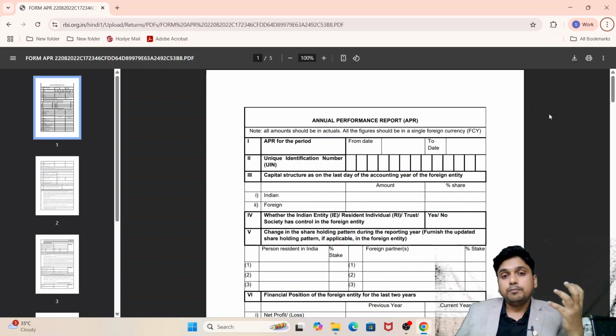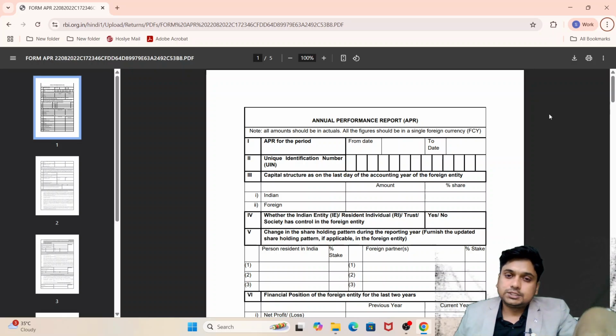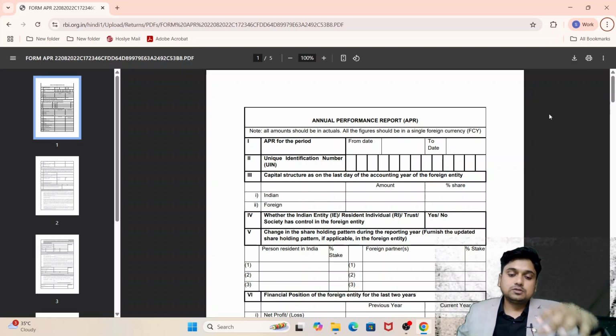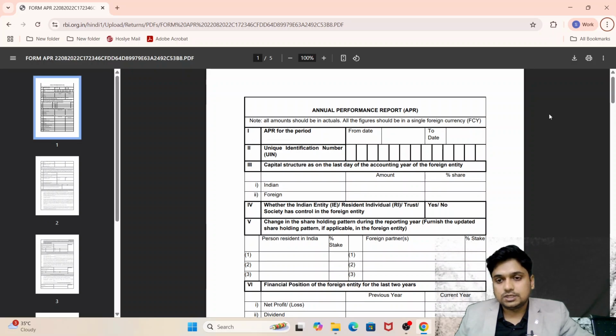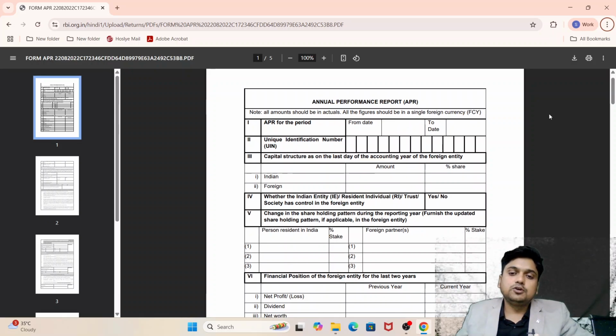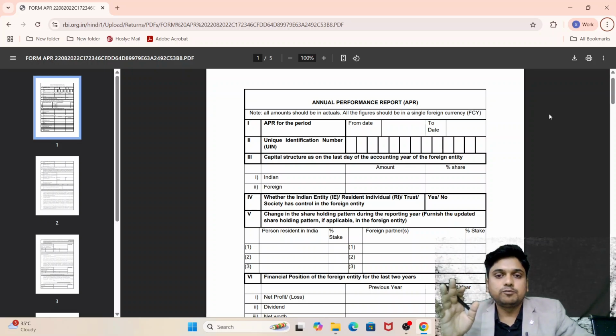In that case, the bank or RBI requires that the financial statement must be audited by an Indian chartered accountant. So you need to get the financial statement audited by a chartered accountant, get certification done by the chartered accountant, and get a declaration from management apart from the financials. Now let me explain the annual performance report and the information required. It's not easy to explain everything in this video, but I'm briefing the basic information required while you submit the annual performance report.